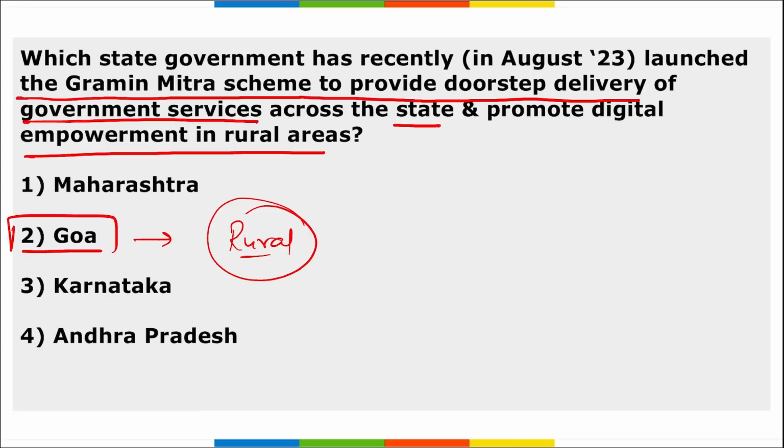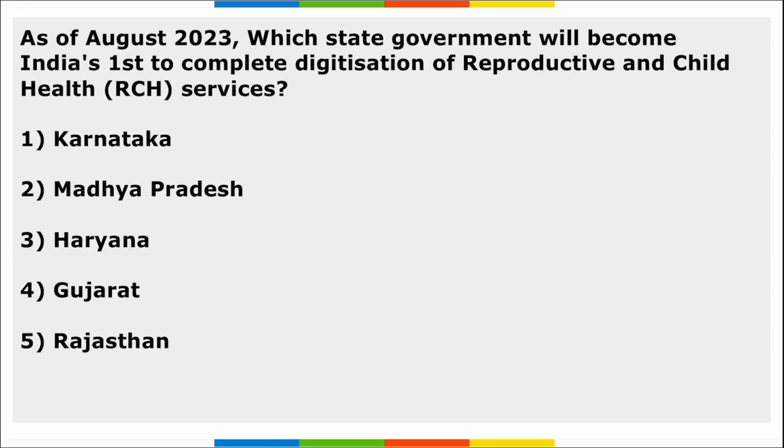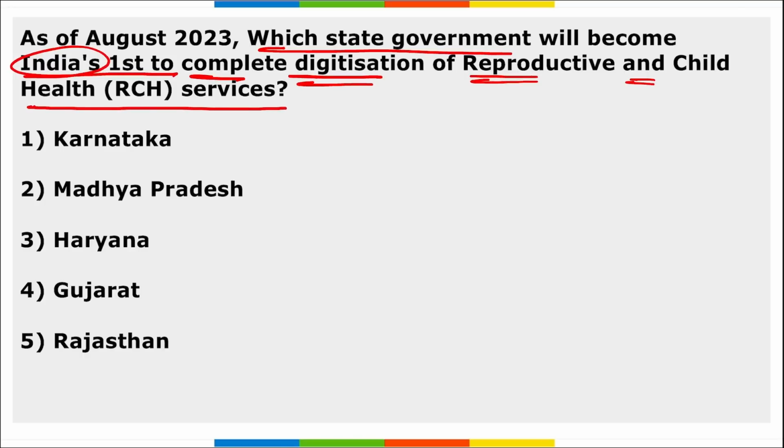This scheme will play an important role to bridge the digital gap between the rural and urban areas, and Goa is the first state to offer doorstep delivery of government services through the Gramin Mitra scheme for village level entrepreneurs. Next, which state government will become India's first to complete digitization of reproductive and child health care services? It is Rajasthan.